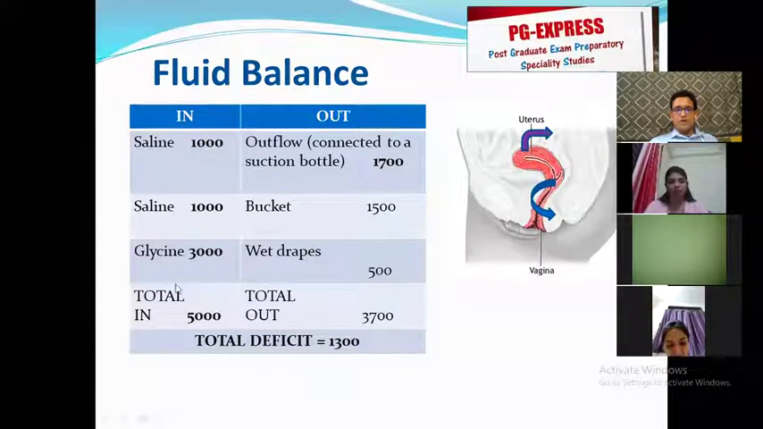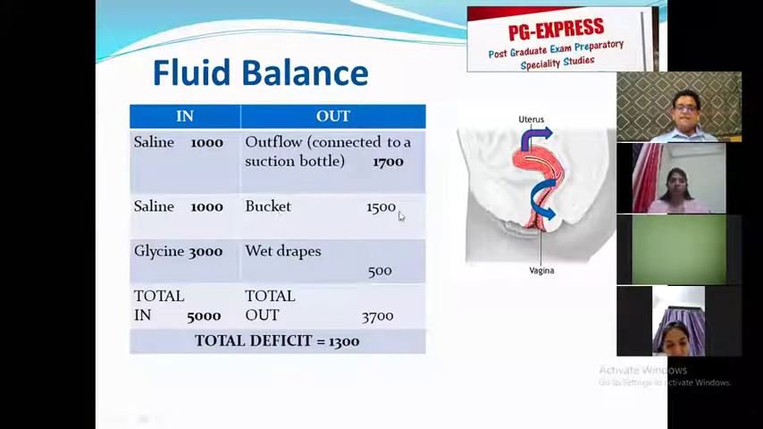5000 ml of fluid has gone in the patient's body. But has all of that actually gone in the patient's body? No. I showed you earlier that we have an outflow, and this outflow is connected to the suction bottle. So I asked my nurse, how much is the outflow? And she tells me that it is 1700 ml in the suction bottle.